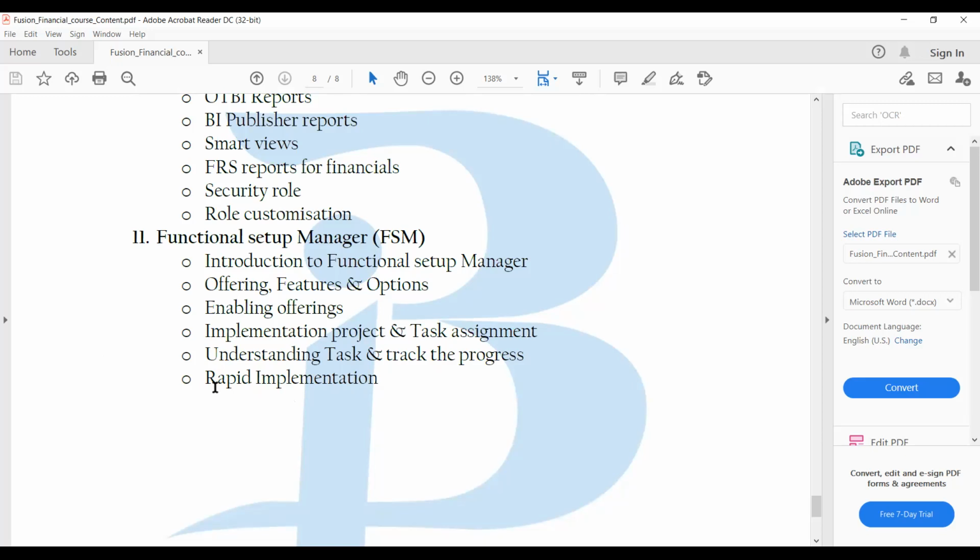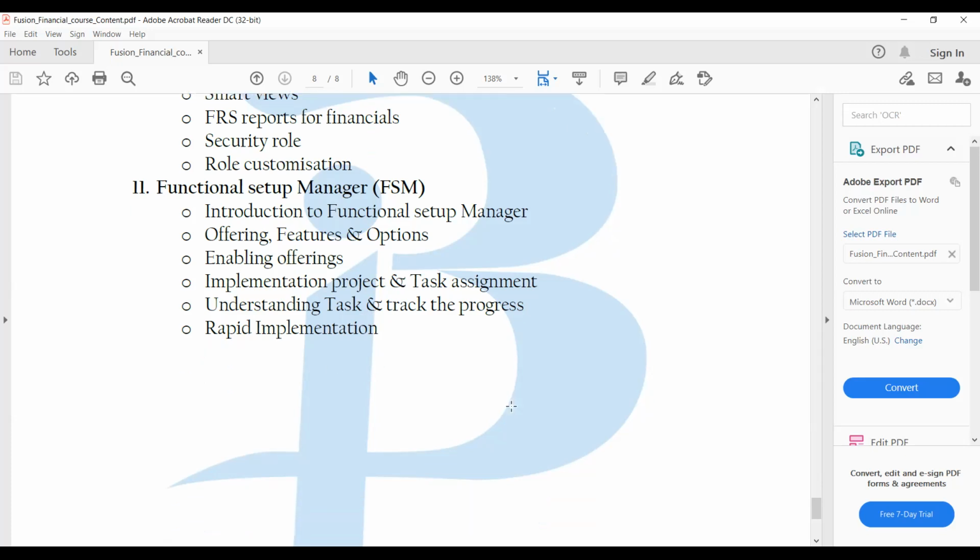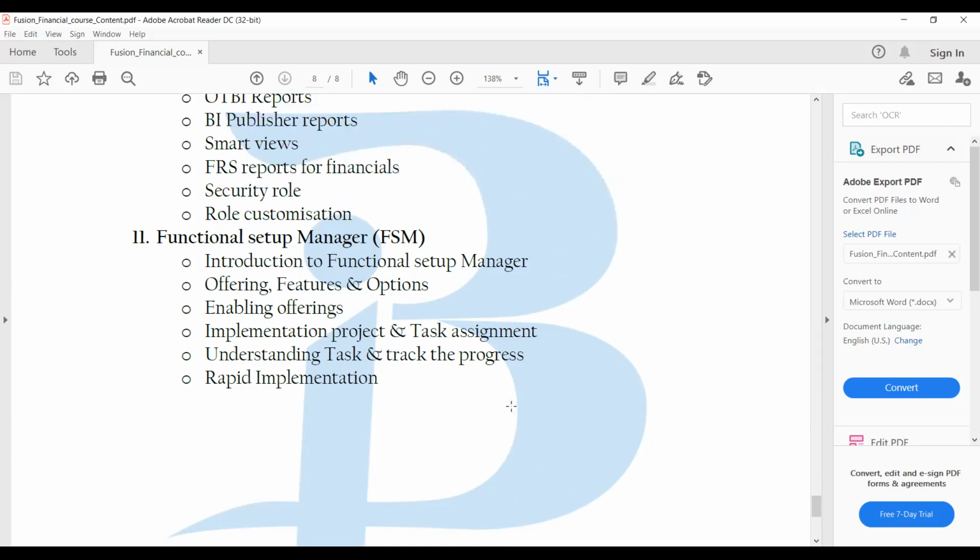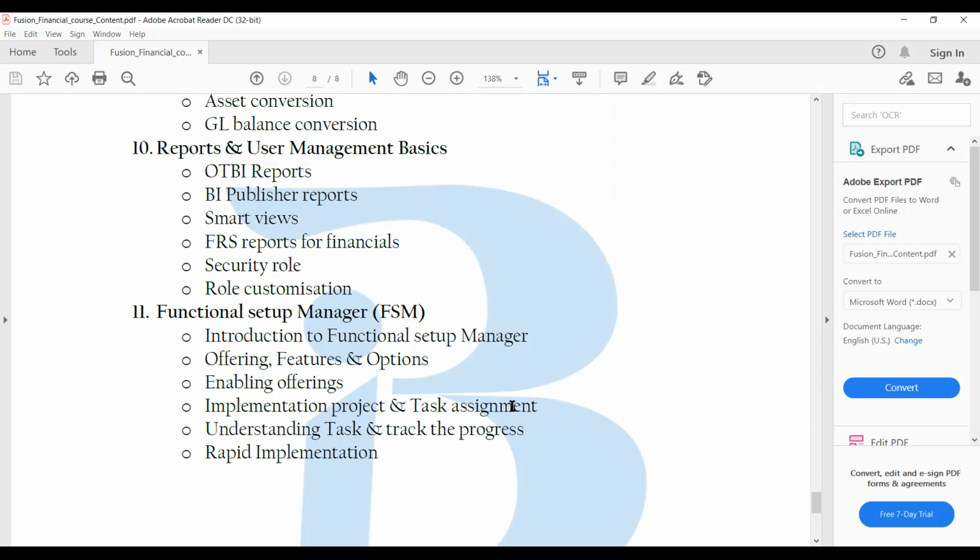This is not for all the configurations. This is for the basic configuration like the ledger creation and the operating unit or the business unit creation. So that is the purpose of rapid implementation. These things we will be seeing in the system. So this would be our course content.